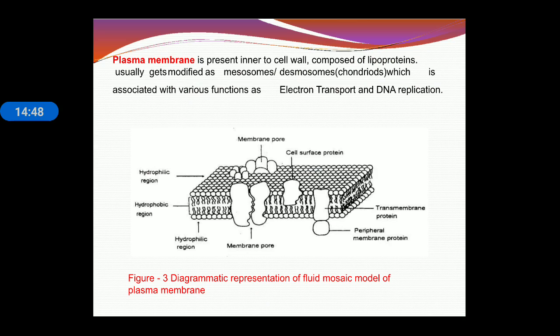Now the plasma membrane. The plasma membrane is present inside the cell wall, and it is composed of lipoprotein. It is generally semi-permeable in nature. The plasma membrane contains a lipid bilayer and proteins. Membrane proteins are there, tunnel proteins, transport proteins, or we can say intrinsic and extrinsic proteins.